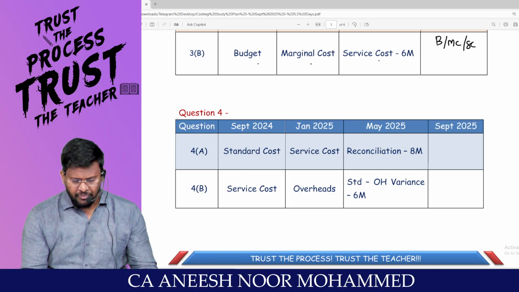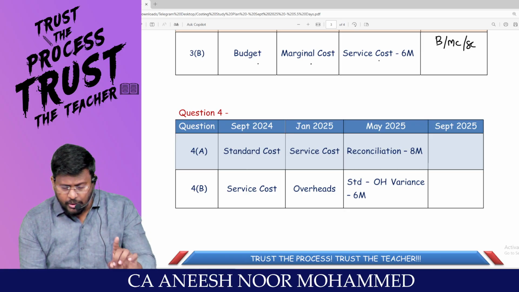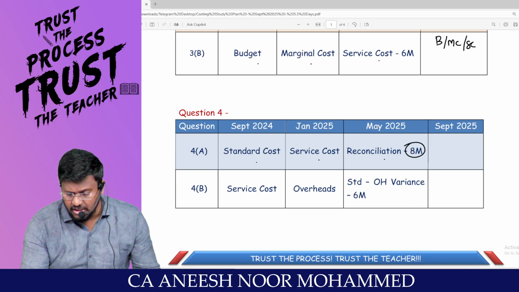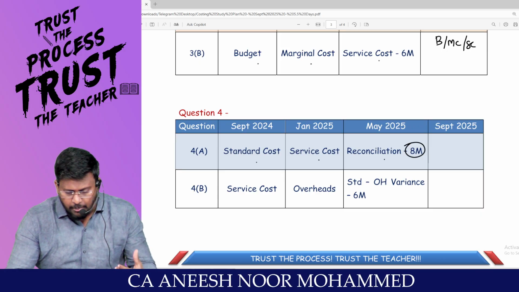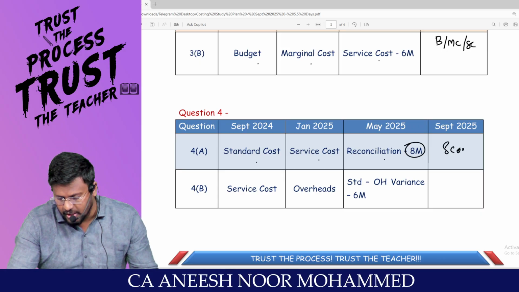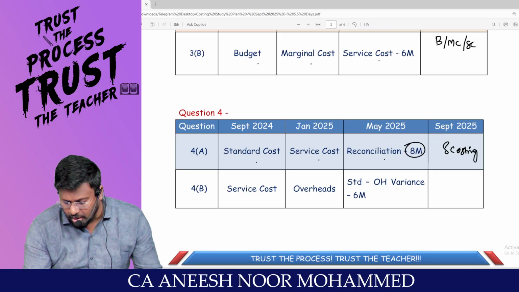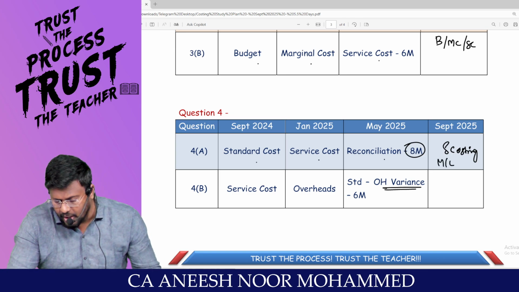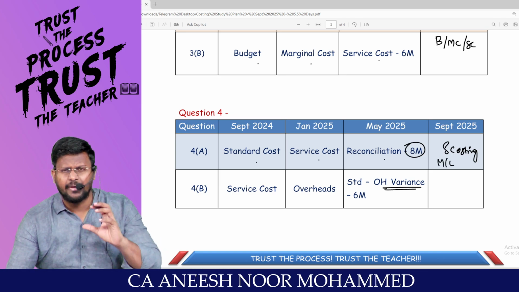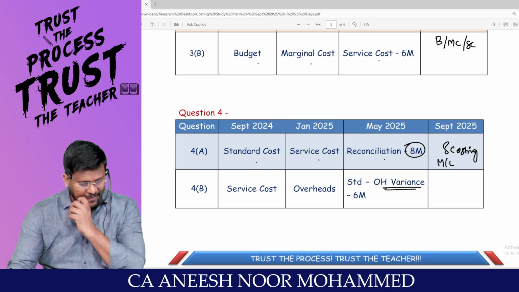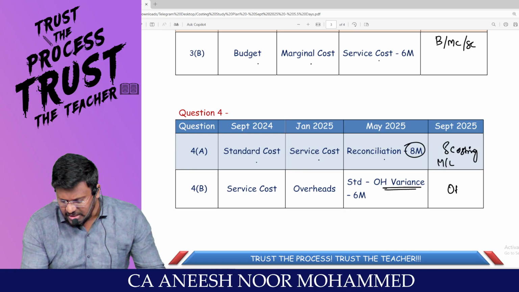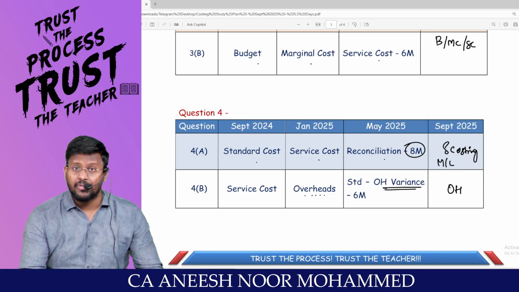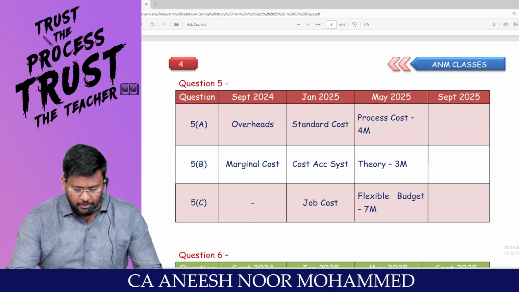If you see, sir, here again they are coming to the decision making chapter, like standard, service, reconciliation has been asked last time for 8 mark. So this time also I am expecting standard costing. Last time in standard, overhead variance has been tested. So this time material or labor, a huge chance I am expecting a reverse working question, my dear lovable students. Here they may ask overhead because, sir, service overhead standard, then overhead may be tested, my dear lovable students.